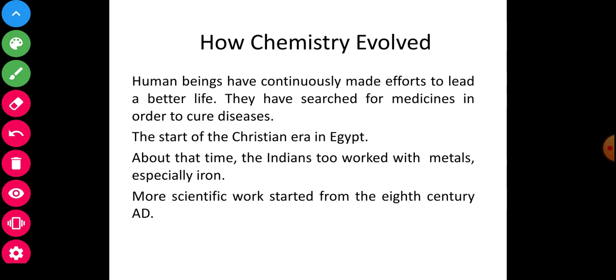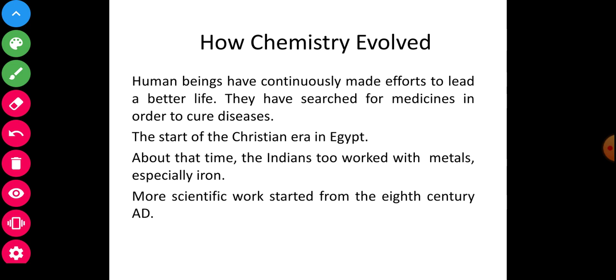Next, how chemistry evolved. Human beings have continuously made efforts to lead a better life. So they have searched for medicine in order to cure disease. In ancient times, in Egypt, many inventions were developed.